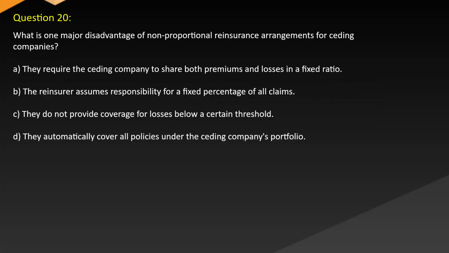Question 20. What is one major disadvantage of non-proportional reinsurance arrangements for ceding companies? A. They require the ceding company to share both premiums and losses in a fixed ratio. B. The reinsurer assumes responsibility for a fixed percentage of all claims. C. They do not provide coverage for losses below a certain threshold. D. They automatically cover all policies under the ceding company's portfolio.